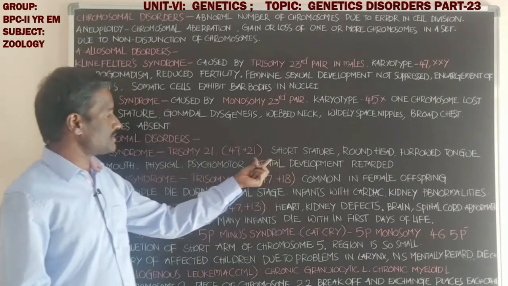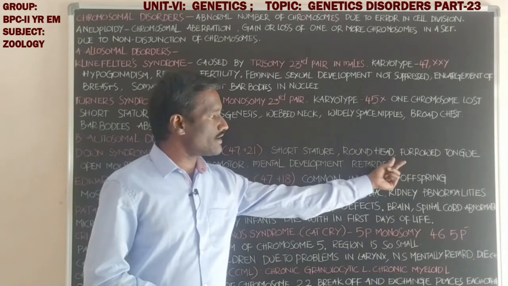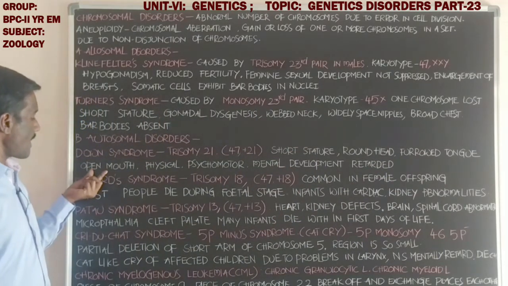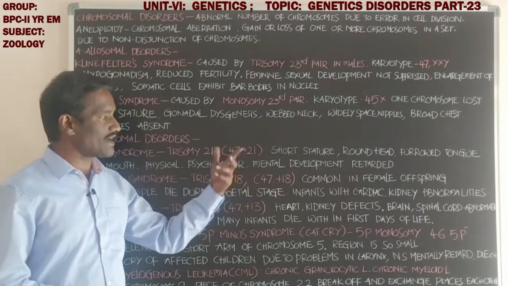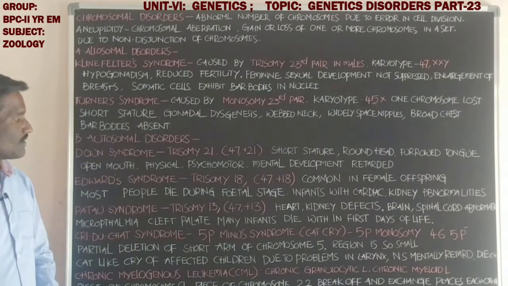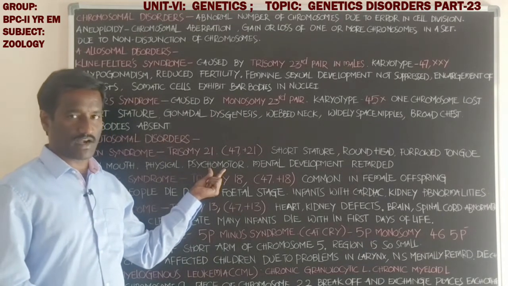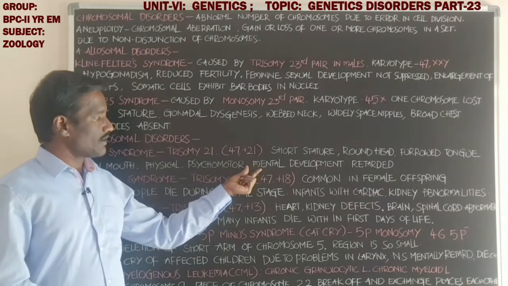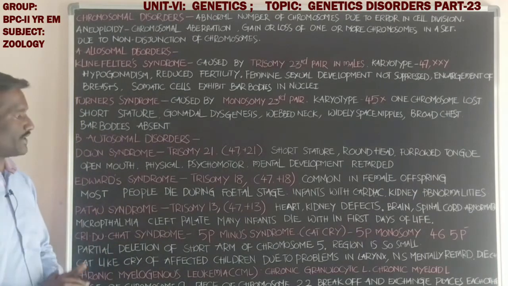And what are the symptoms? In Down syndrome, there is short stature, a round head and a furrowed tongue. Next, an open or partially open mouth, and physical and psychomotor development is retarded. Psychomotor development means mental development, mental thinking. Totally, these characters are retarded in these individuals.